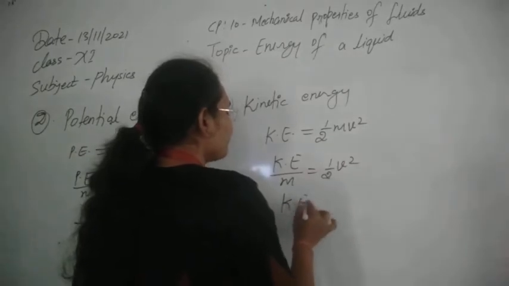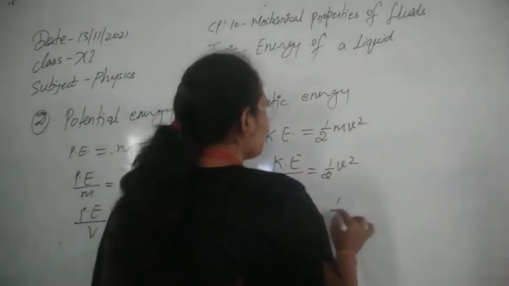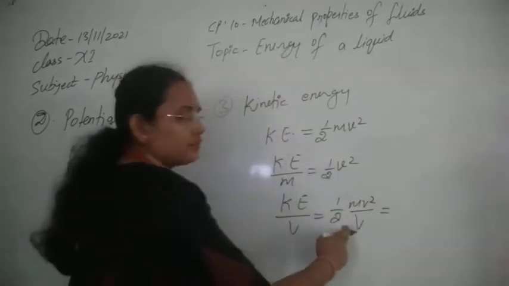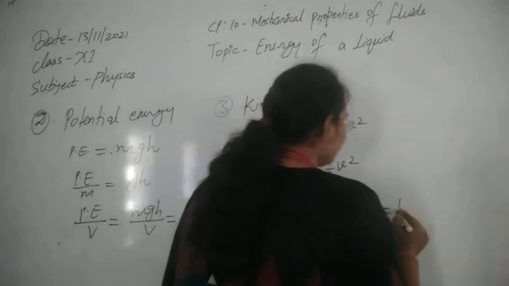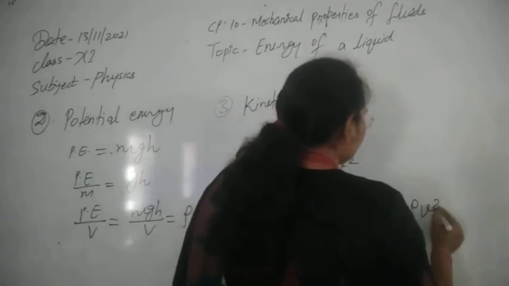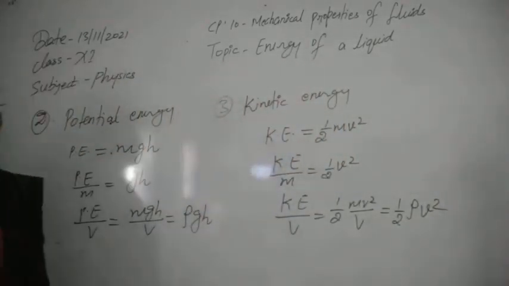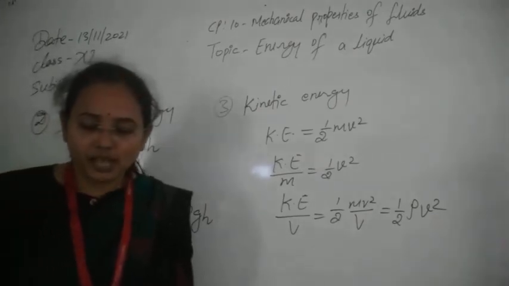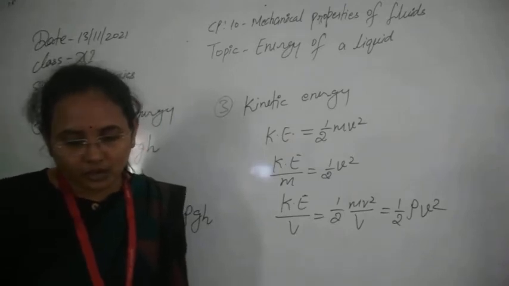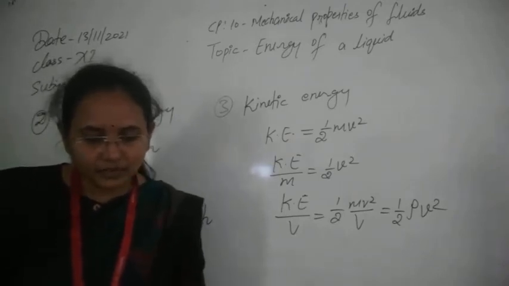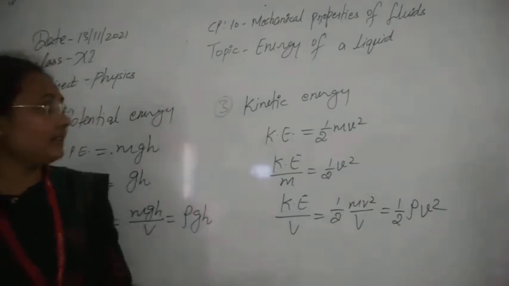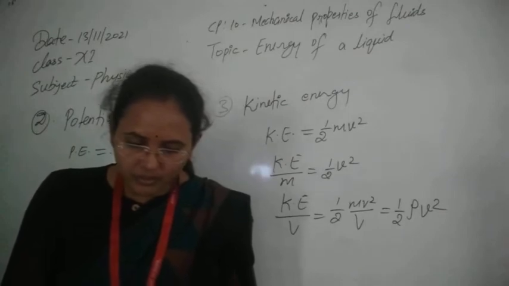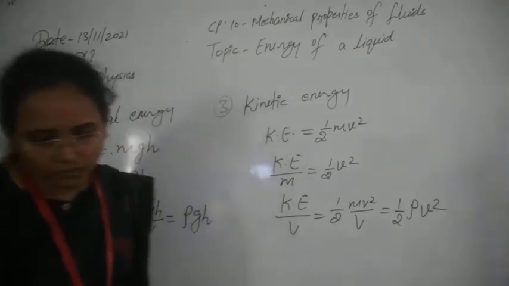Now we can also calculate kinetic energy per unit volume. So you can write half mv square upon V, or mass per unit volume we can write as the density, so this will be half rho v square. So these are all the types of energy that are possessed by the liquid, and their expressions we have seen up to now. Now let's see our next topic, which is very important and is based on this energy possessed by the liquid, and that is the Bernoulli theorem. So let's see now the Bernoulli theorem.